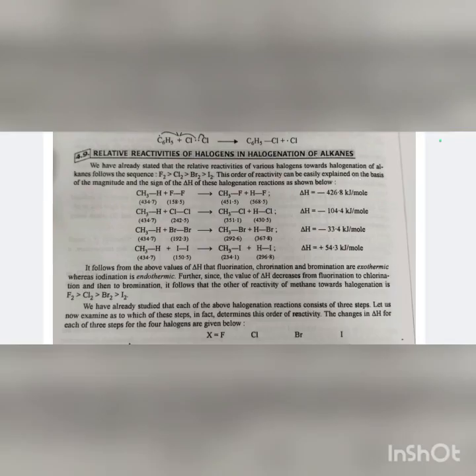Fourth, in general, oxidizing agents such as KMnO4, K2Cr2O7, etc. have no effect on alkanes. However, alkanes containing a tertiary hydrogen can be oxidized to the corresponding alcohols. Now our next topic is relative reactivities of halogens in the halogenation of alkanes. We have already stated that the relative reactivities of various halogens towards halogenation of alkanes follow the sequence F2, then Cl2, then Br2, and then I2.